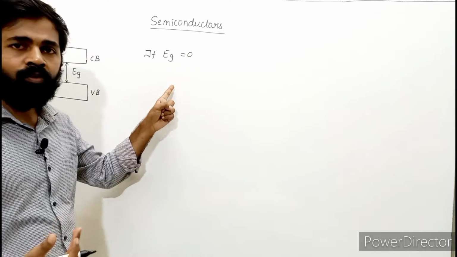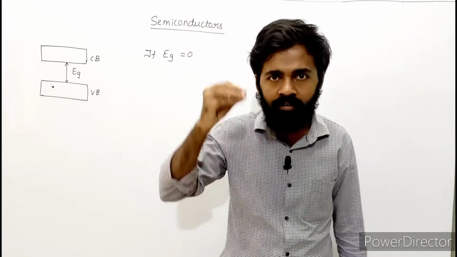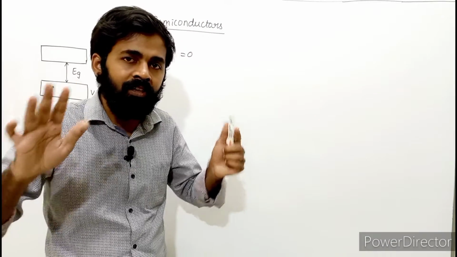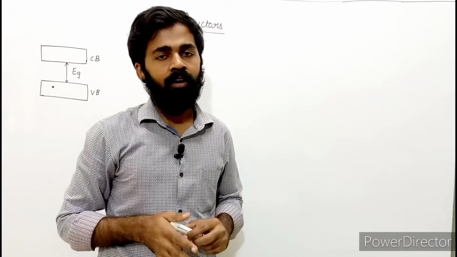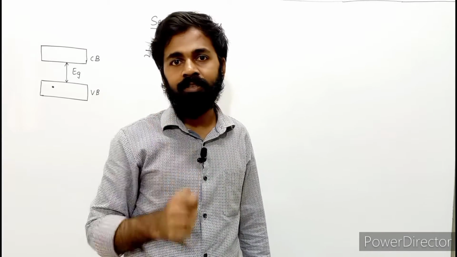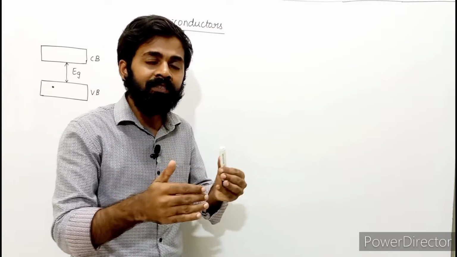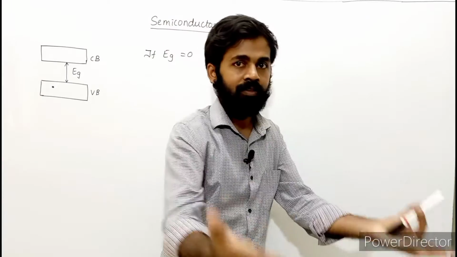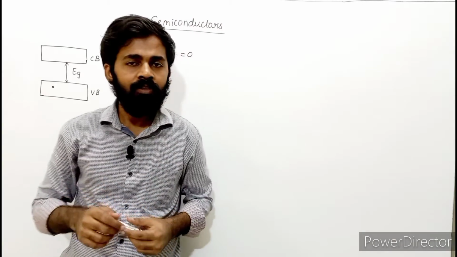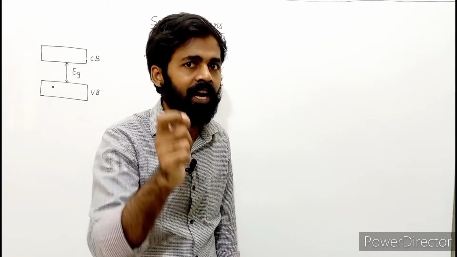So if energy gap is zero, it means I need not give any energy to make the electron free. It's already free. It means there are already free electrons in that type of solids. Where is it possible? It is possible in conductors, which are generally metals. Metals have the tendency to lose electrons. You need not supply any energy, they themselves will lose the electron. So in case of metals, which are generally conductors, the energy gap is zero.